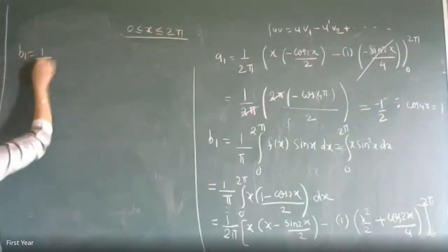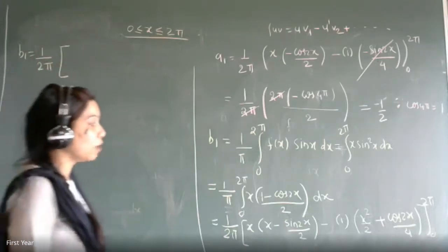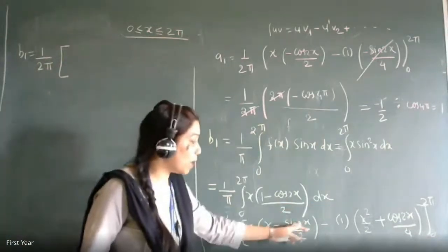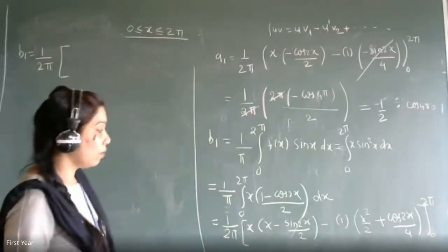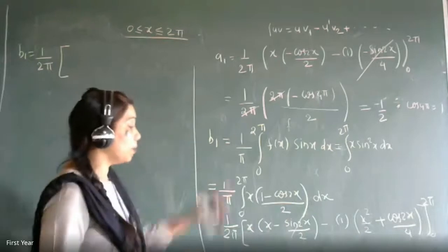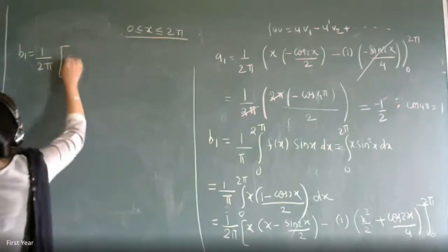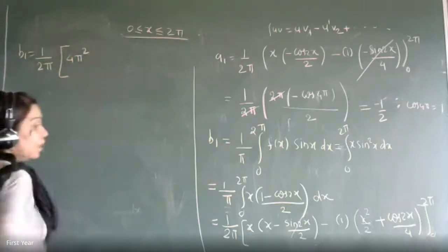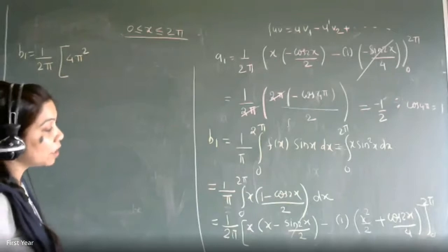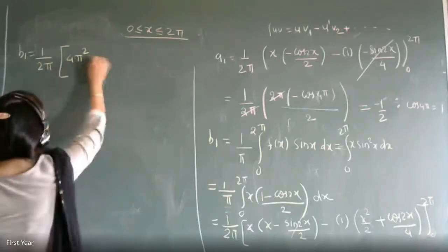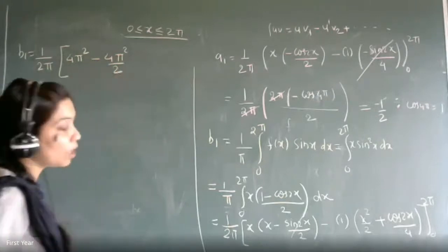B1 is equal to 1 by 2 pi as it is. Check where the values will remain and where it will become 0. Sin 4 pi is 0, sin 0 is 0. So this will not contribute anything. This term will contribute the upper limit. So x square, put 2 pi in that. 2 pi square is 4 pi square. Lower limit will be 0. So the first term is over. Now the second term, it is minus, again upper limit. So minus 4 pi square divided by 2. And the lower limit is 0.